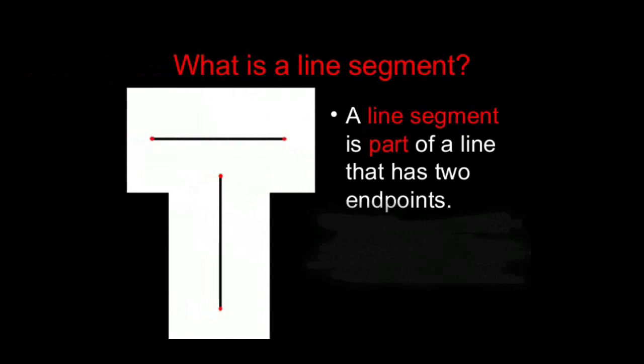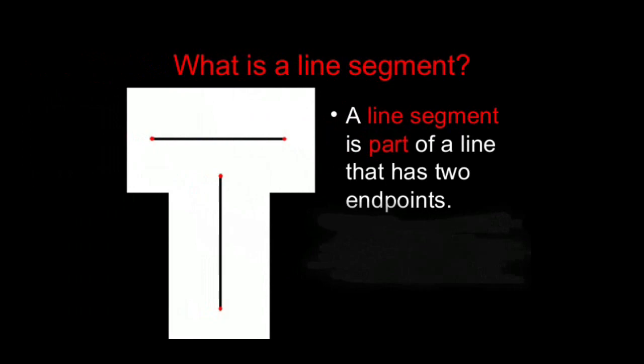Next, what is a line segment? A line segment is a part of a line, but it has endpoints on both sides. That means it has a finite measure. We can measure it. Dear children, a line segment can be represented as line segment AB, line segment PQ or line segment XY. These are the concepts related to lines.